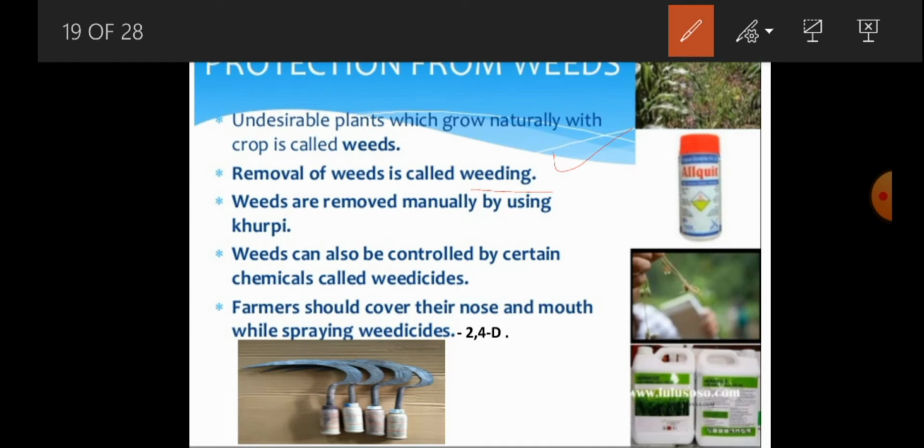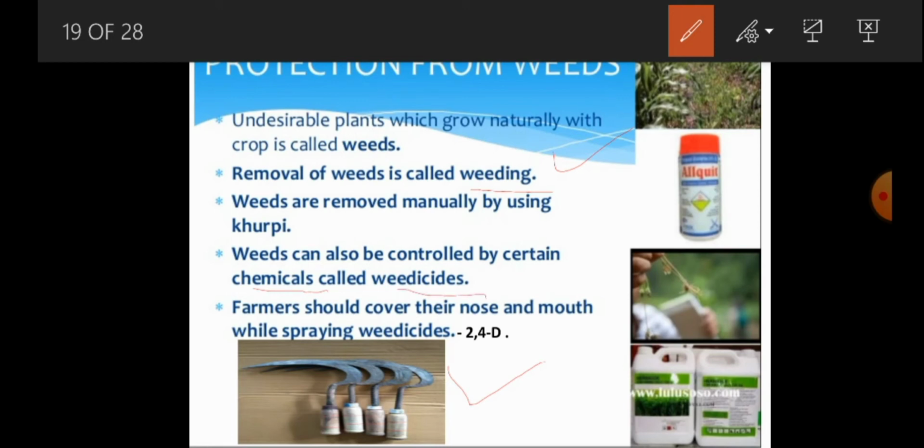And how do we remove the weeds? We can remove weeds manually by using a kurfi. This is the picture of a kurfi, that is an instrument. By using this instrument, we can remove weeds from the crops. We can also remove weeds by using some chemicals, which we call weedicides.